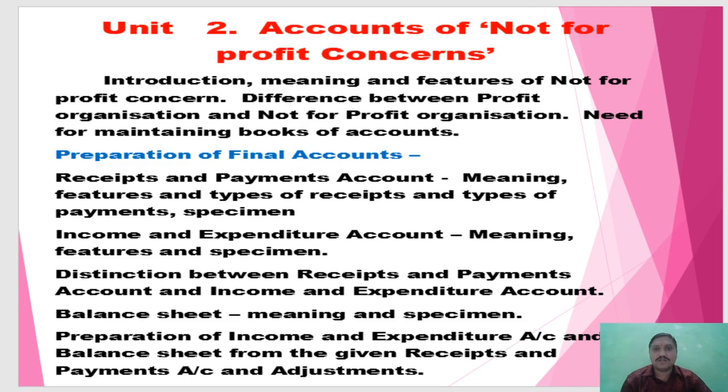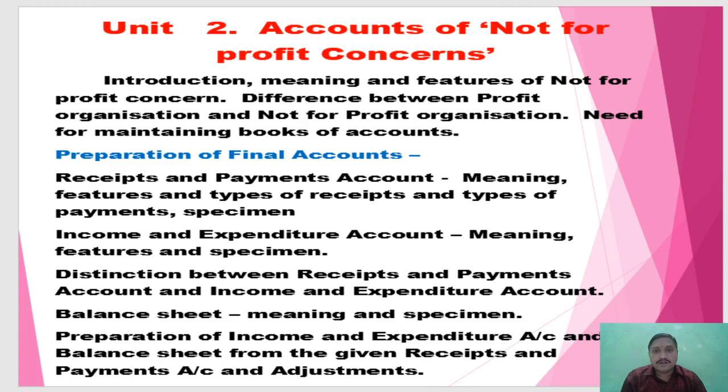Its main aim is to give service to society, the general public, or a particular class of society. For example, our college, school, university, Rotary Club, sports club, Mahila Mandal, etc.